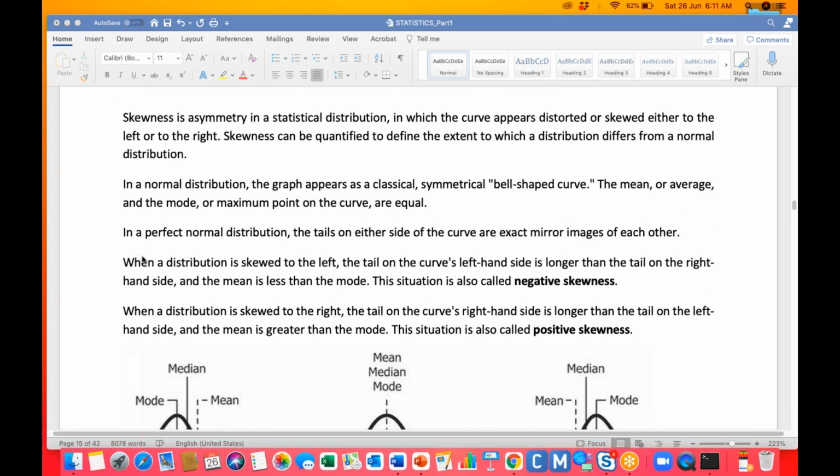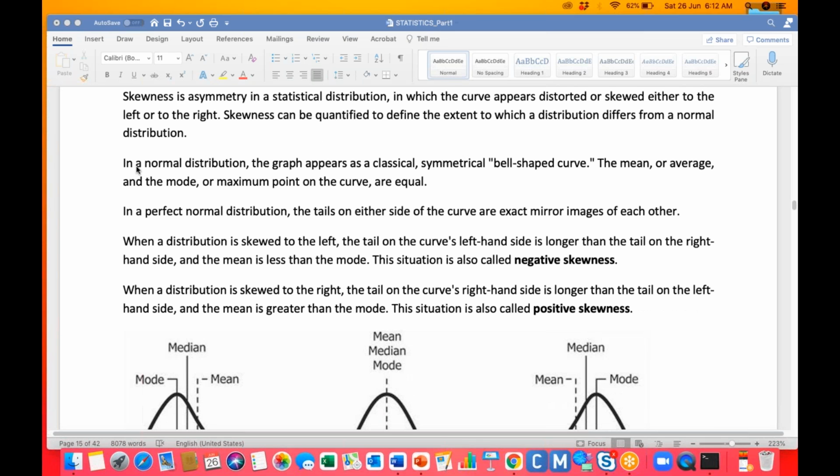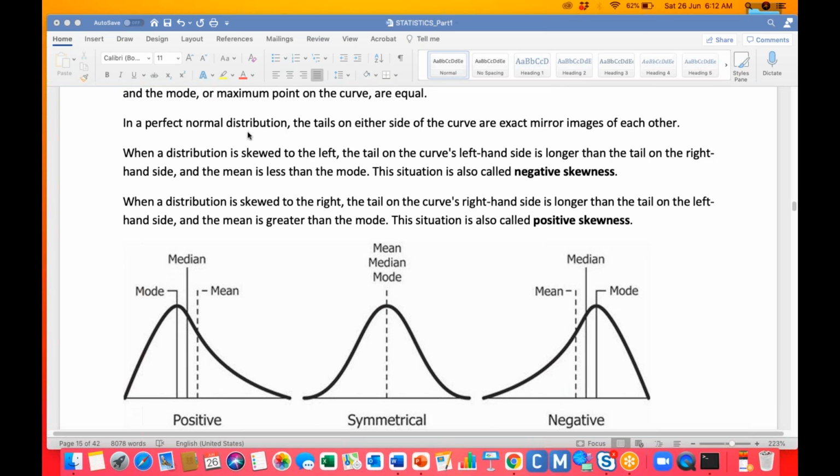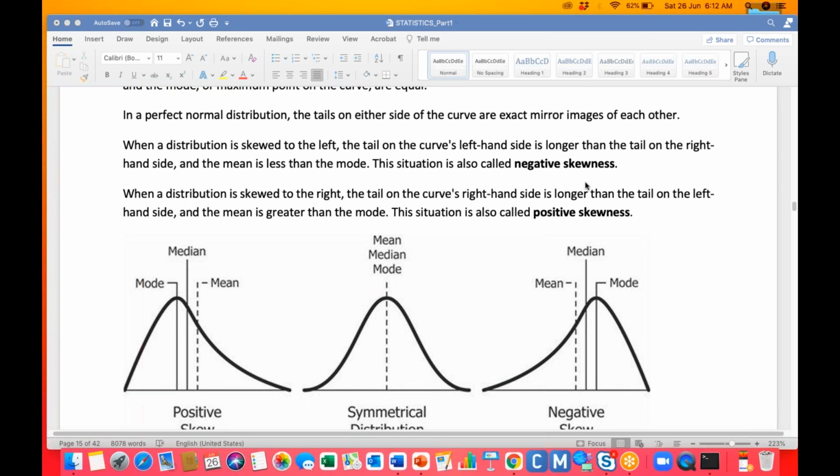So a symmetric distribution, we can say, is a normal distribution. The graph is a classical symmetrically bell-shaped curve. The mean, average, the mode, and the median are all equal. In a perfect normal distribution, either side of the curve is an exact mirror image of the other. That means if you fold it, both sides will be the same. Whatever data we have on the left side, the right side has the same data. So we call it a normal distribution.